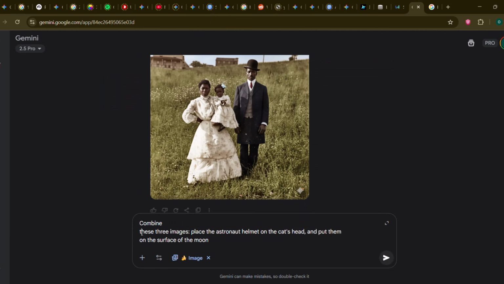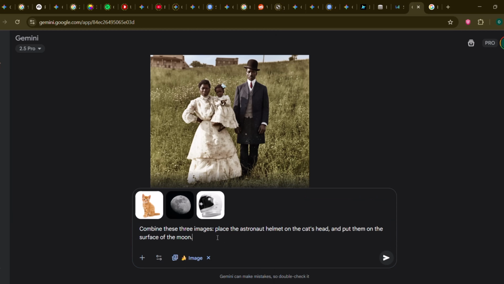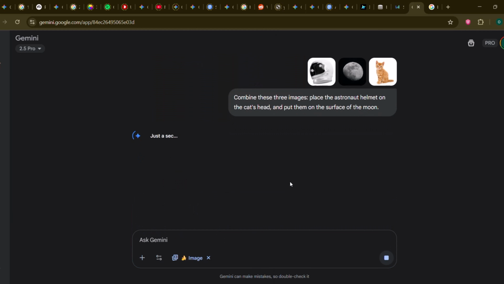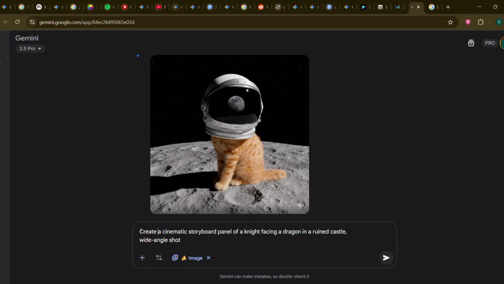21. Multi-image blending. Let's create a scene that never existed. Upload a picture of a cat, an astronaut helmet, and the moon. Prompt: Combine these 3 images. Place the astronaut helmet on the cat's head and put them on the surface of the moon. Pure creative freedom.